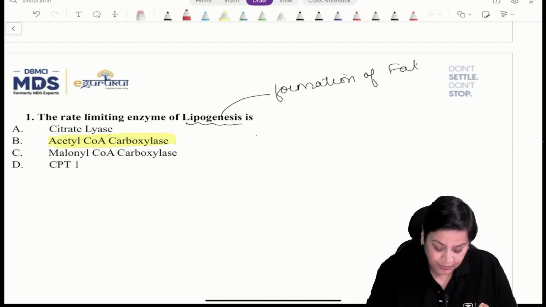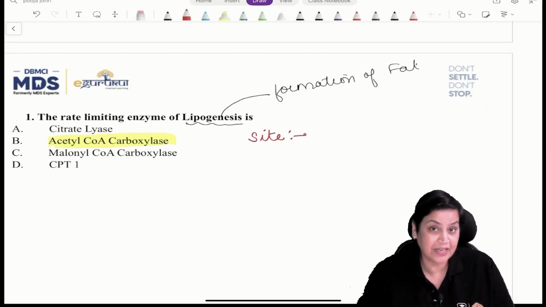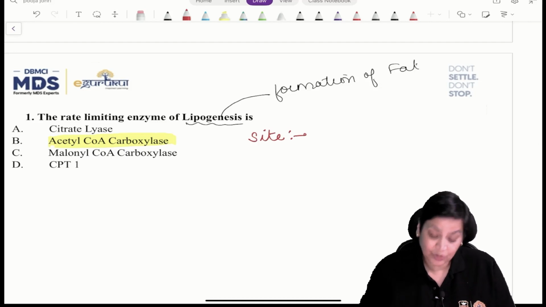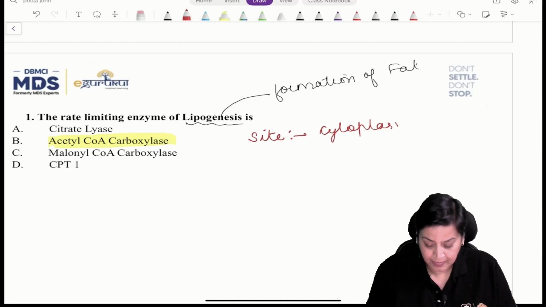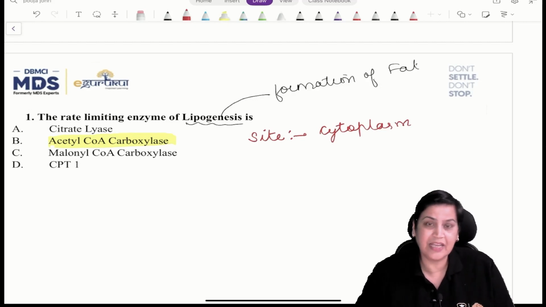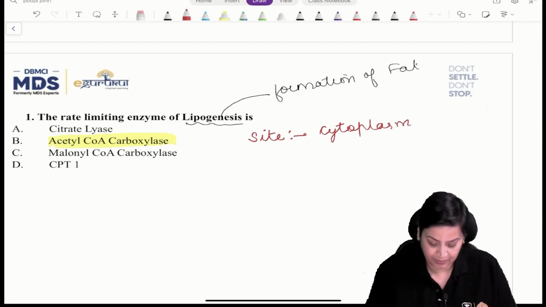First of all, you should be familiar with the site, because questions have been asked on the site. Where does it take place? This lipogenesis is basically restricted to the cytoplasm, even though elongation takes place in the endoplasmic reticulum.